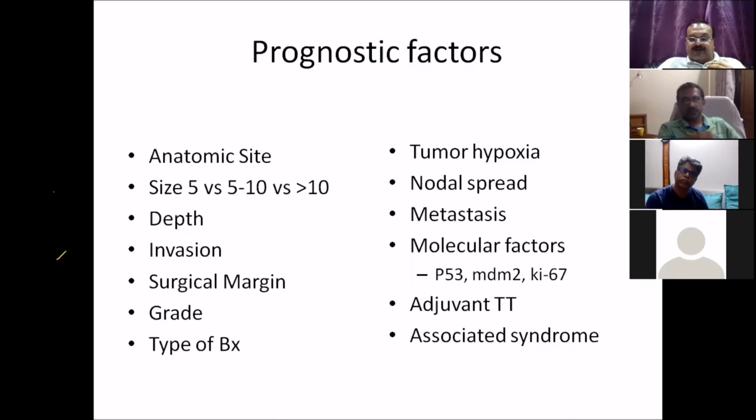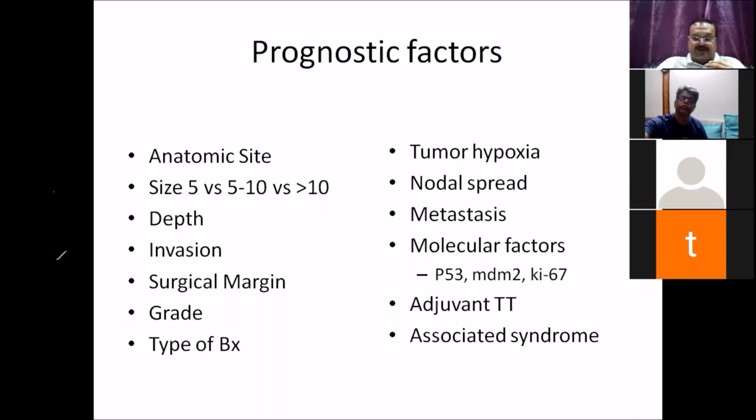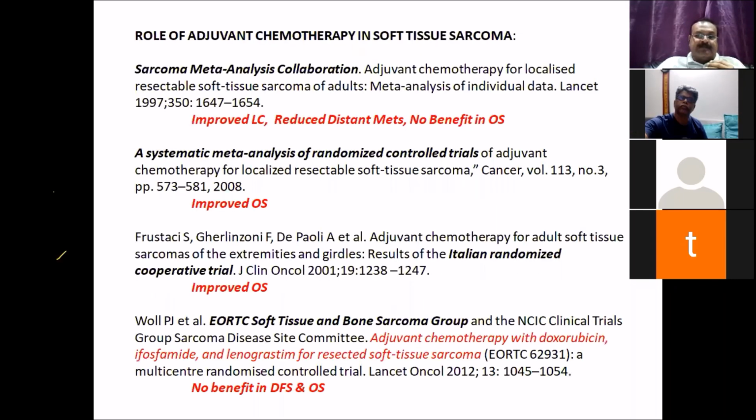Soft tissue sarcoma is one of the components of Li-Fraumeni syndrome, where P53 is mutated, and it is also present in neurofibromatosis, NF1 syndrome. So if these two syndromes are present, then special care has to be taken, because the recurrence rates are higher and overall survival is poor in these two situations.